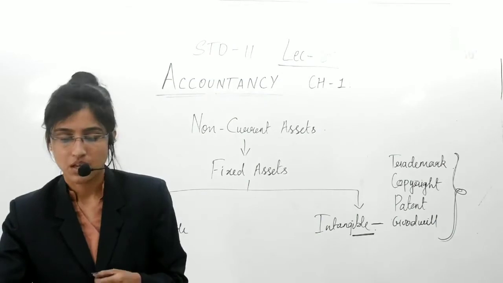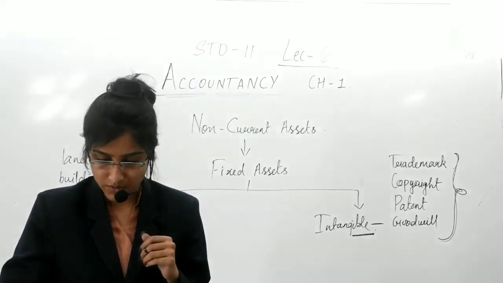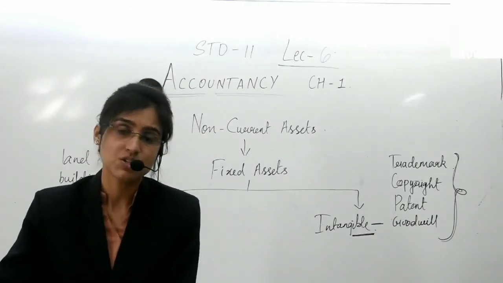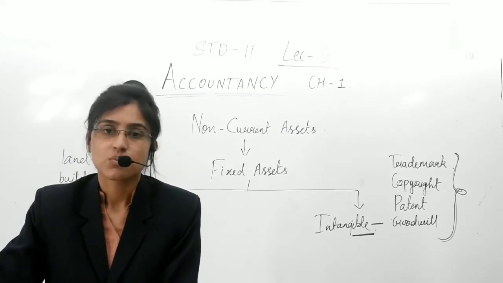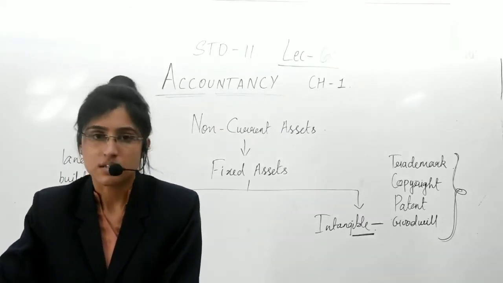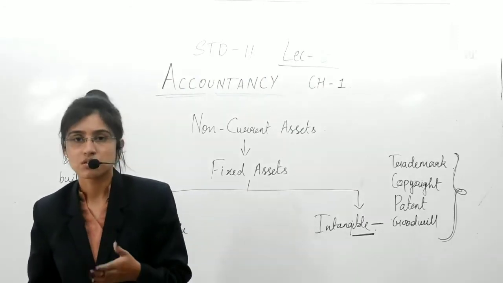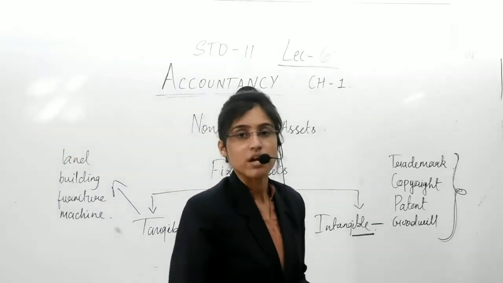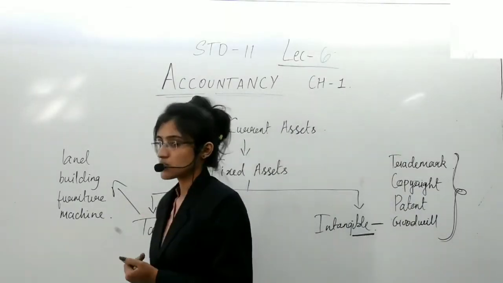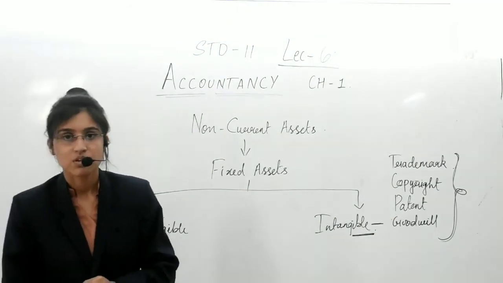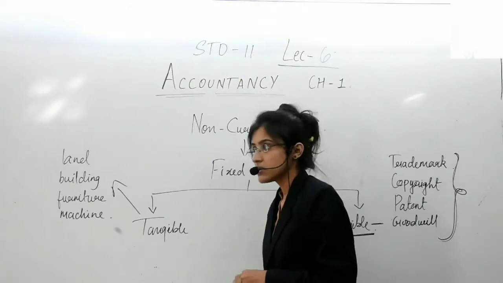Yes? And further, we have to understand the meaning of fictitious assets. This topic will be continued further in the next lecture, for sure. For today, we'll end our session here. So, before ending, let us quickly revise whatever we have understood. We've understood the definition of capital. We have also understood the meaning of drawings.